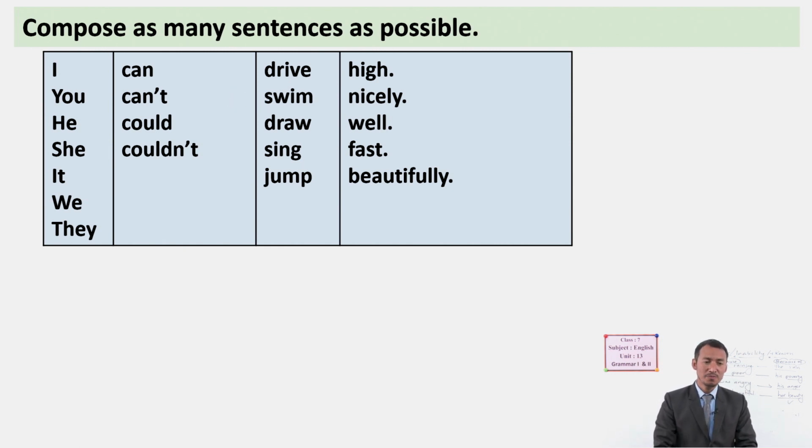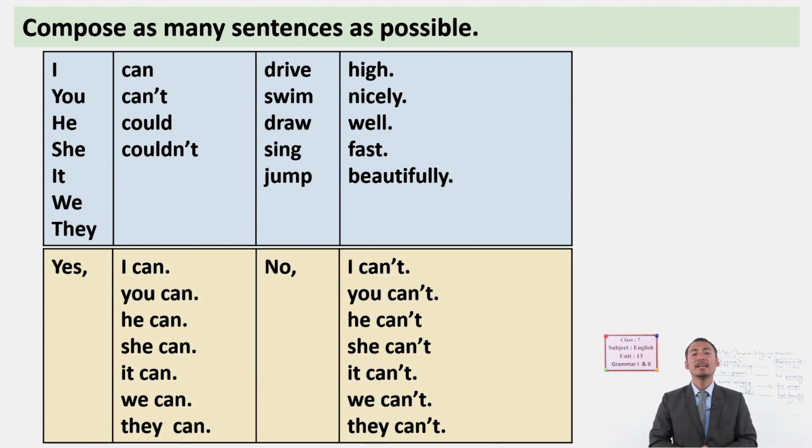And how do we respond if someone asks us, can you do it? Can you swim? Can you drive? Can you draw a picture? Can you jump very high? Then how do you respond? We can respond, yes, comma, I can. Yes, he can. Yes, you can. Yes, it can. And if you or someone can't do it, then how do we respond? We can say, no, I can't.